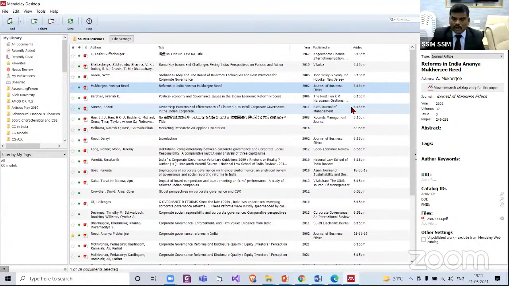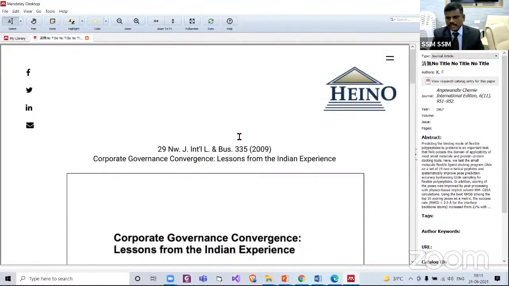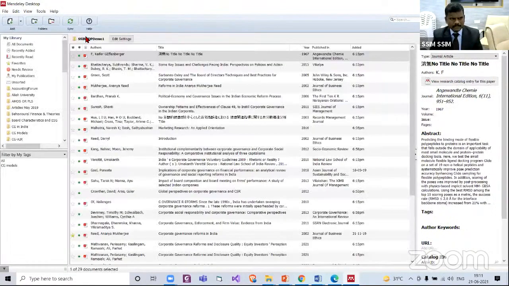Sometimes several weeks will go on cleaning. Please don't repeat that mistake of mine. So whenever needed, you can open, copy, paste and clean it. Is that fine? Yes, this is how you have to clean.